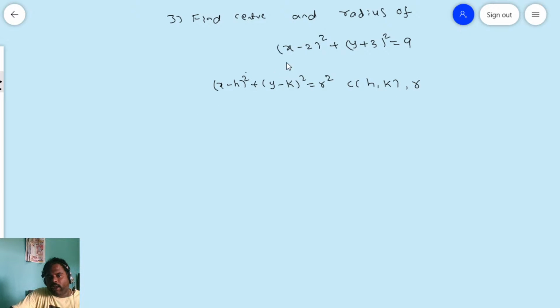So if you compare on both sides, in place of h you have 2, and in place of k, y minus k here is y plus 3, so you can write this as minus of minus 3, that is why k is equal to minus 3. Now r square is equal to 9, therefore r is equal to 3. So the center is 2 comma minus 3 and the radius is 3. This is the correct answer. Is it clear for everyone?